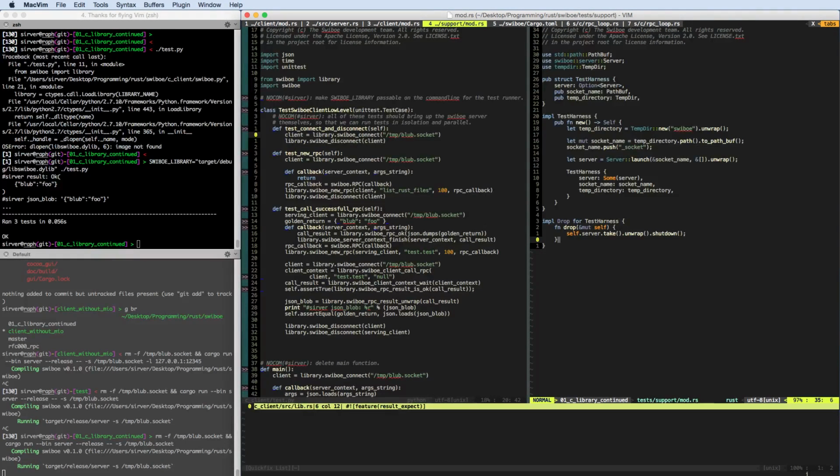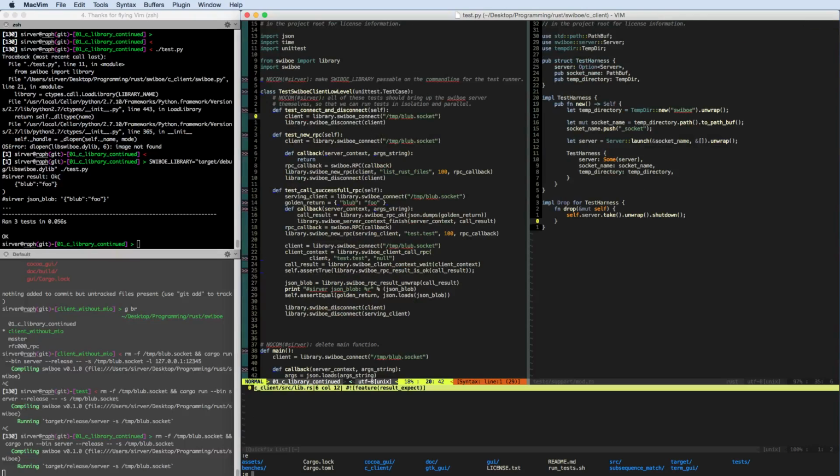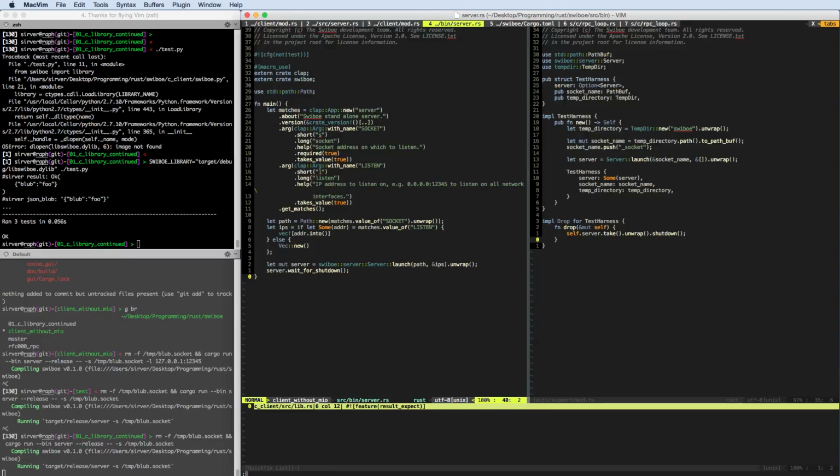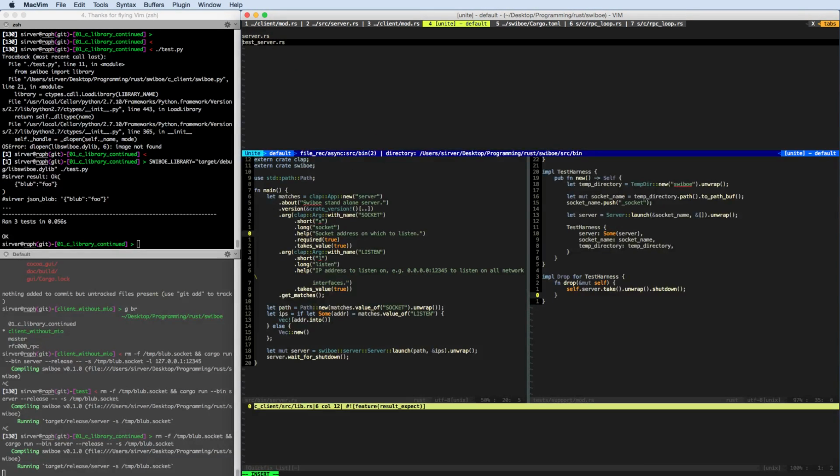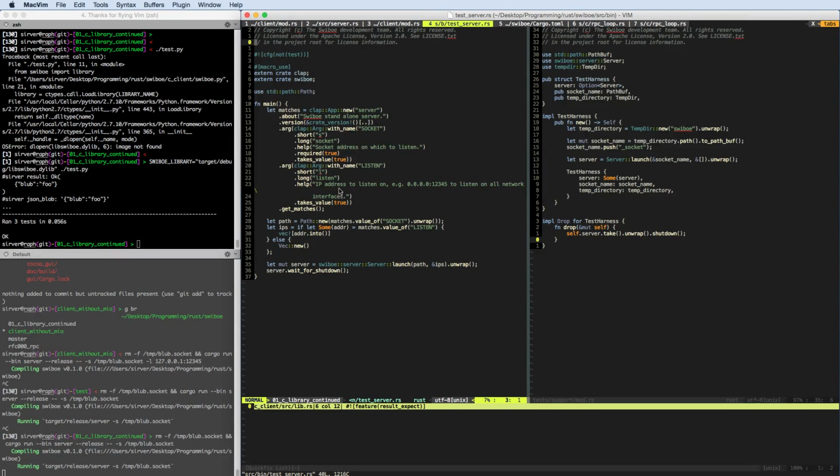So let's start there. Basically, we would like to have in source bin, we have already a server, and we write this one out to test server, right? So now we have a second binary that is called test server, and that looks exactly like the server binary so far. And I believe we will probably not need most of the command line options here, at least not at the very beginning. So what we would like here is a Swiboe standalone server for testing.